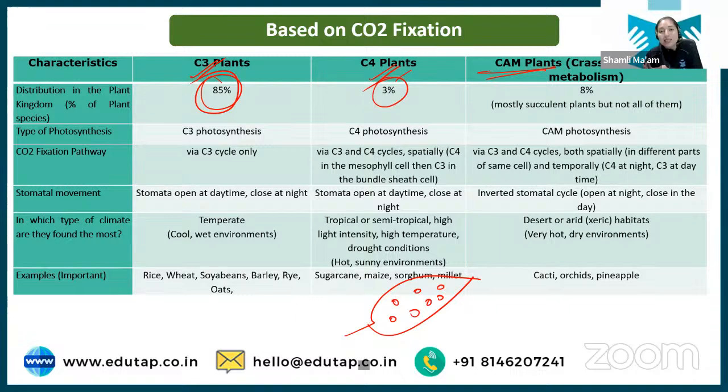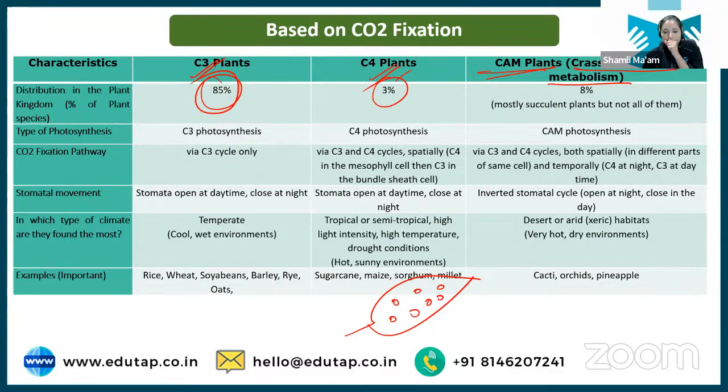So what these plants do, they reverse this thing. They open their stomata during night time and close them during the daytime. Usually plants open stomata during daytime and close them at night time, but the reverse happens in these plants, and these plants are called CAM plants. The full form of CAM is Crassulacean Acid Metabolism, because a reverse metabolism is happening here.